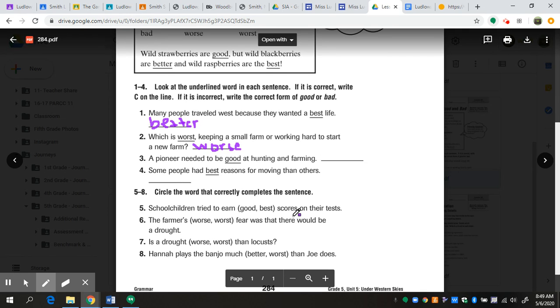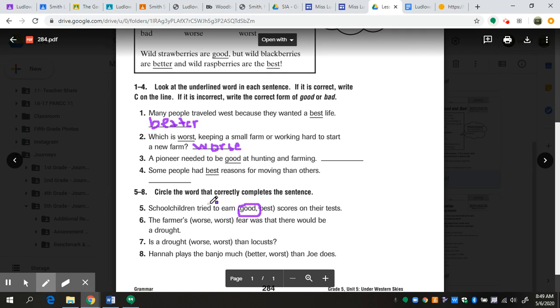Now for 5 through 8, we're going to circle the word that correctly completes the sentence. School children tried to earn good or best scores on their test. So we're not making a comparison in this sentence. All we're saying is a statement. What kind of scores did they try to earn? They tried to earn good scores. So for number 6, our answer is good.